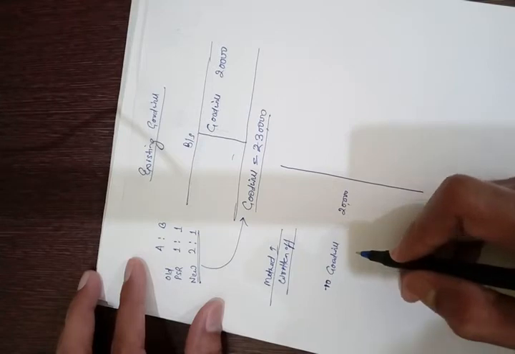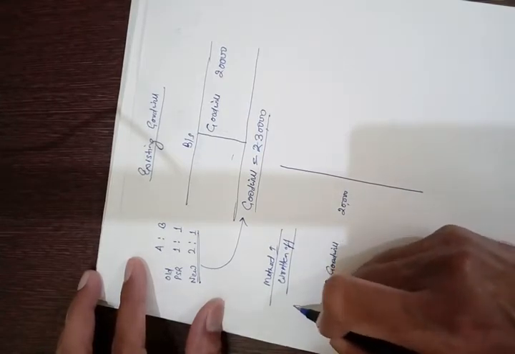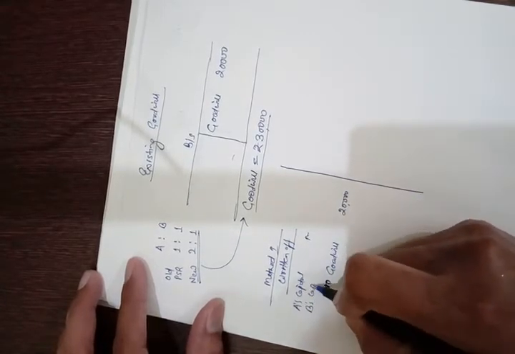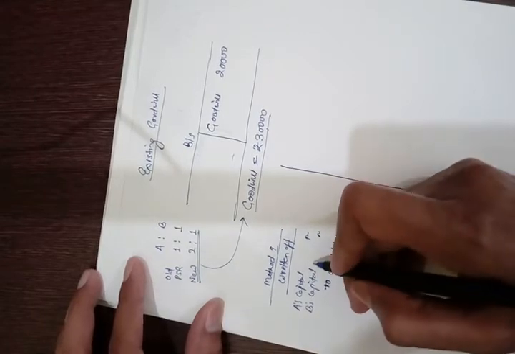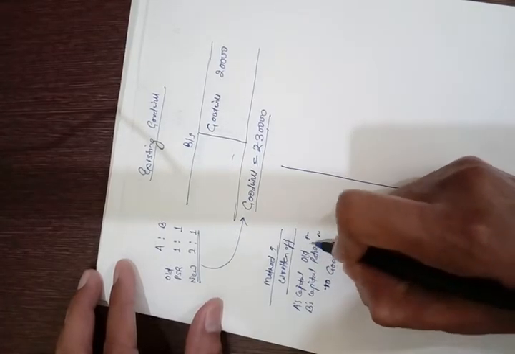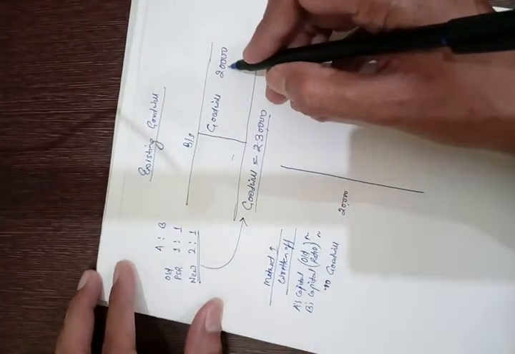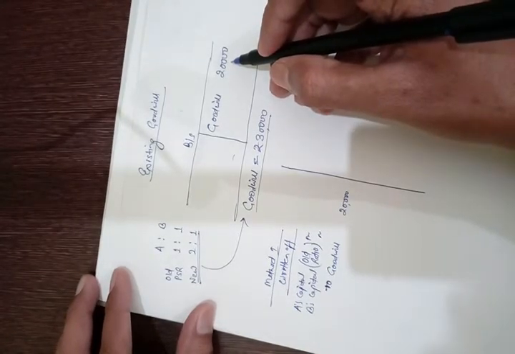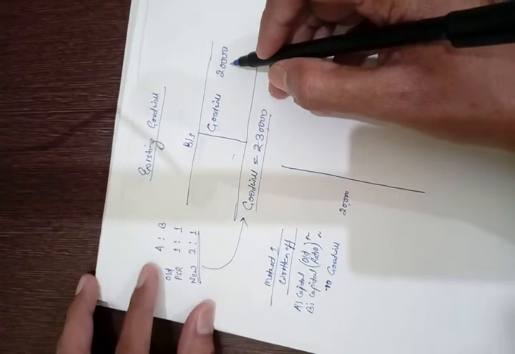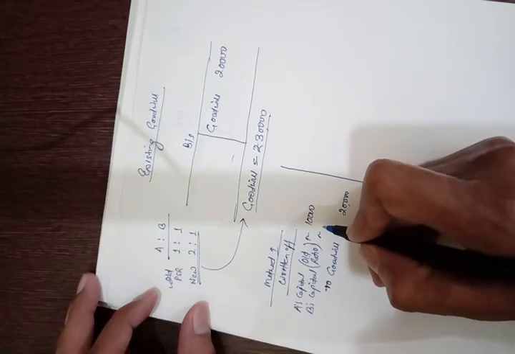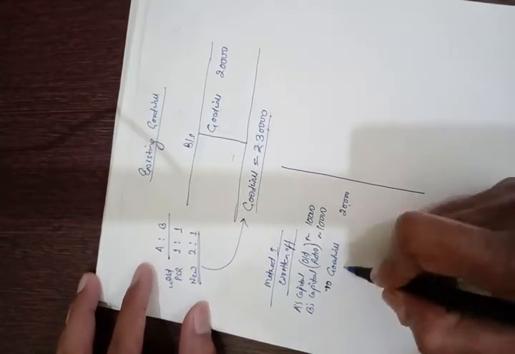Then what accounts are to be debited? Naturally, A's capital account and B's capital account shall be debited in the old ratio. Remember, old ratio. Why? Because this goodwill represents a past valuation, and in past, that is earlier before change of PSR, A and B were sharing profits in the ratio 1:1. Therefore 10,000 shall be debited to A's capital account and 10,000 shall be debited to B's capital account.